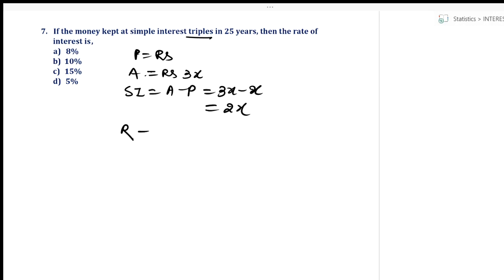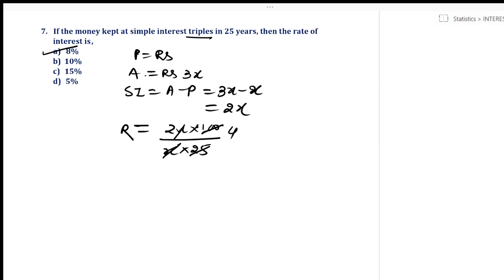Now find rate of interest. R is equal to how much? SI into 100, that is 2x into 100 upon P into N. N is how much? 25. So this X and X gets cancelled. 25 fours are 100, 2 fours are 8. So rate of interest is 8%.